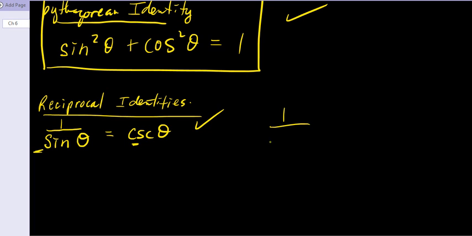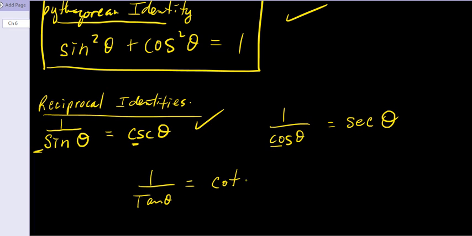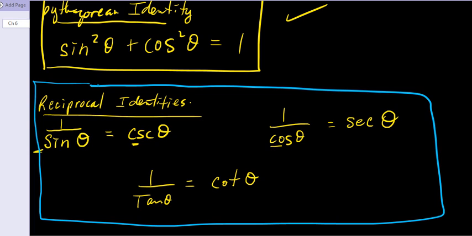What's another one? 1 over cos is, what was that? There's a co there, so no co. Remember this? Secant theta. And finally, 1 over tan theta is cotan theta. These are the reciprocal identities. Those are always true all the time. And you know about those from before, but now we can call them identities. Always true all the time.